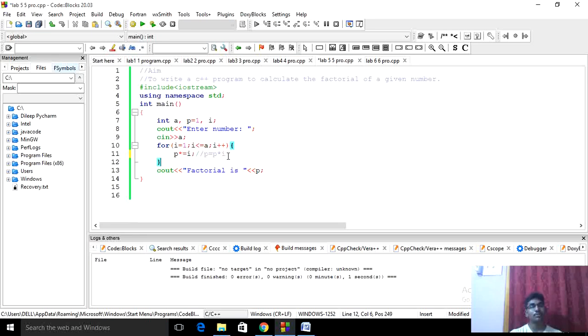P equal to p into i. The p value is 6, and 6 into 4 is 24. The p value will be assigned 24. Then the i value will be incremented. i equal to 5, less than or equal to a, means 5 less than or equal to 4. It is wrong. Okay, the for loop will break and the value 24 will be printed. We'll check it right now.